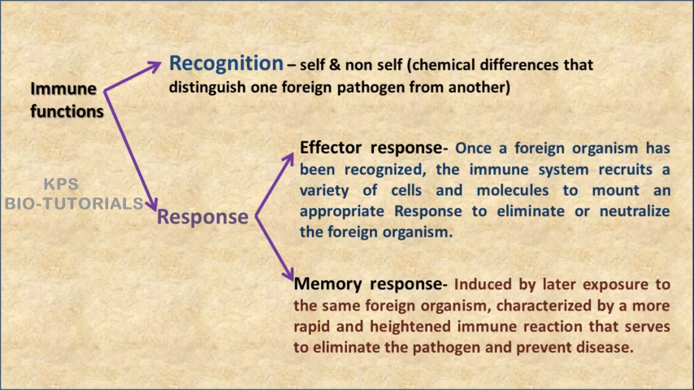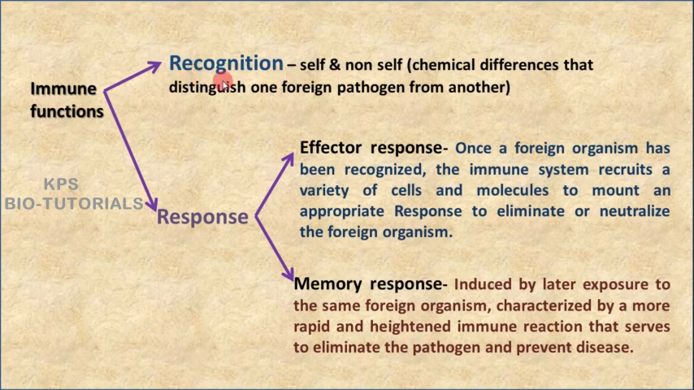So the first function of the immune system is to recognize our own body cells, body molecules and organs. That is called self-recognition. And it is distinguished from a non-self or foreign body. That means our immune system can recognize the chemical differences between a foreign pathogen and a self molecule or cell. So that is called recognition. This is the primary function of the immune system.